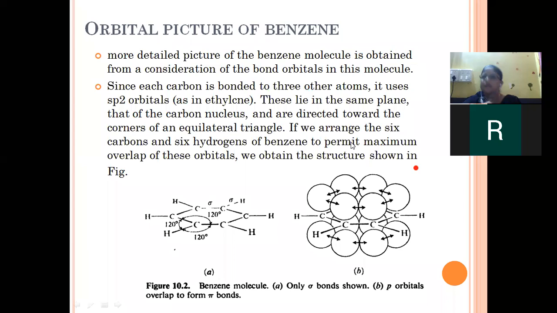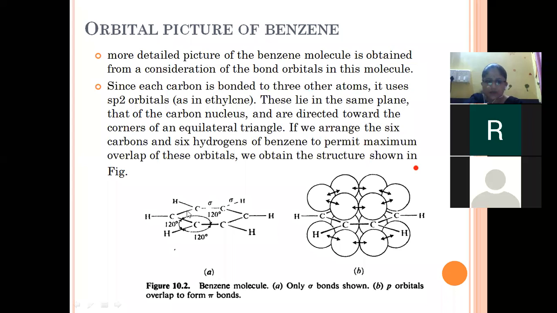If we arrange all six carbons and six hydrogen atoms of benzene to permit maximum overlap of these orbitals, we obtain the structure which is shown in the figure. So this is a planar structure of benzene in which each carbon atom is bonded to two carbon atoms and one hydrogen atom. So the bond angle between all these carbon atoms is 120 degrees.